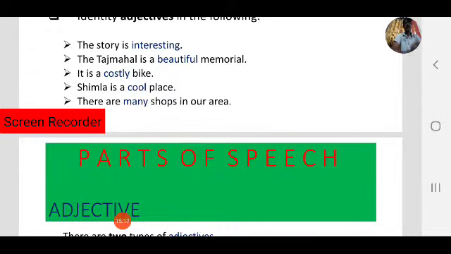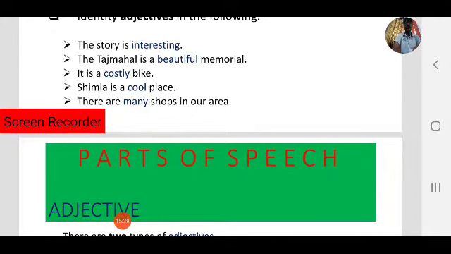So the first one, interesting, is an adjective. The second sentence, beautiful, is an adjective. Third one, it is a costly bike. How the bike costly is an adjective. Next, Simla is a cool place. Okay, cool. How the place cool is an adjective.